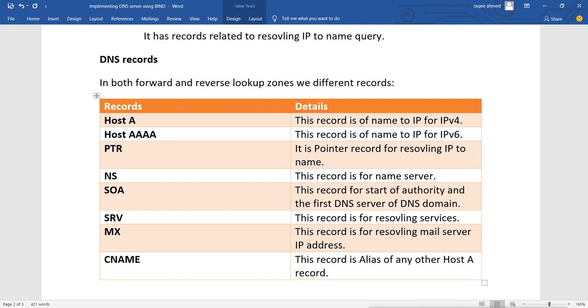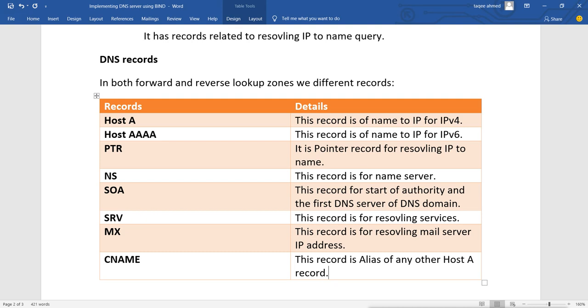Now what does alias mean? Suppose we have a machine whose name is PC1, but I want to create another name for that machine. Suppose I have server1 and I want to use this server as an FTP server, and for that I want to use the name FTP, but the real name of the server is server1.